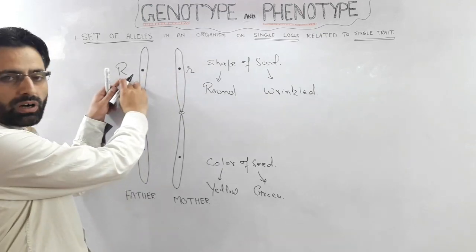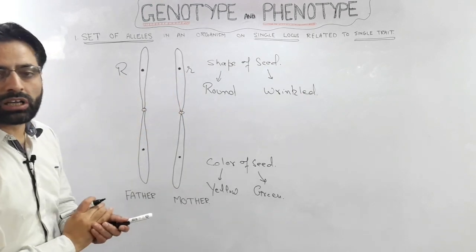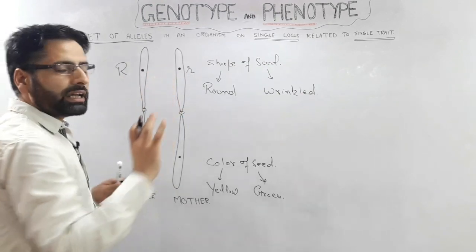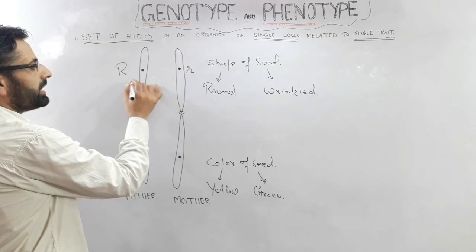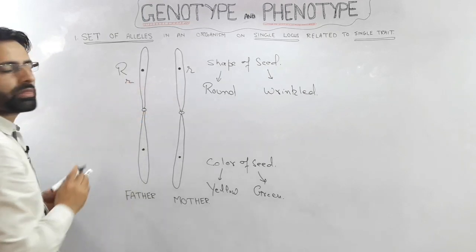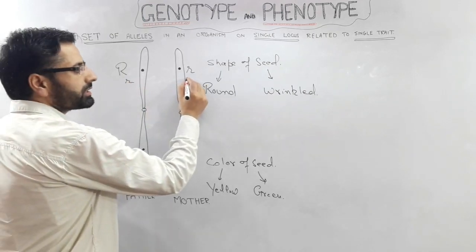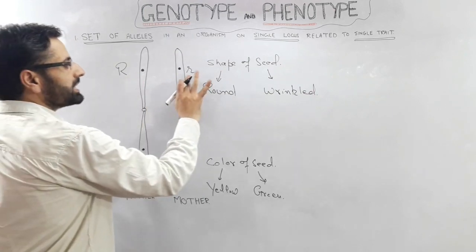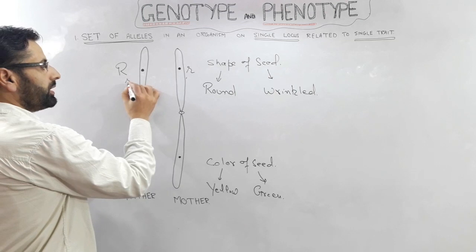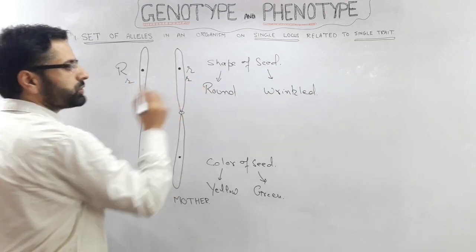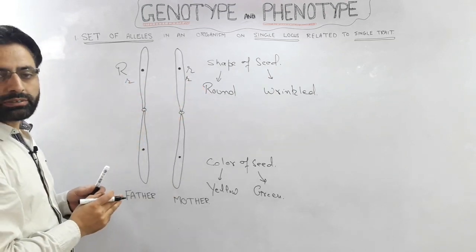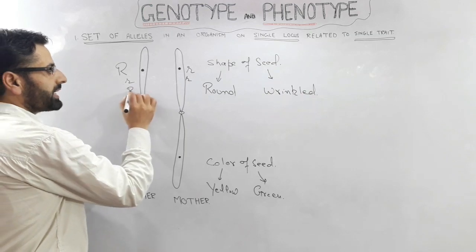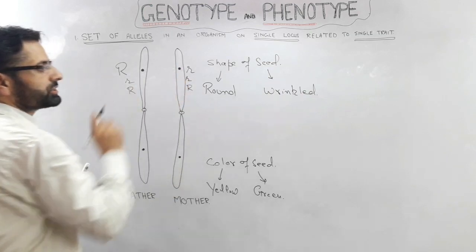One is capital R and another is small r. And another case may arise that here it may be small r or here it may be capital R. Or another case may be that at both these locations we have small r, or we have capital R at both these locations.